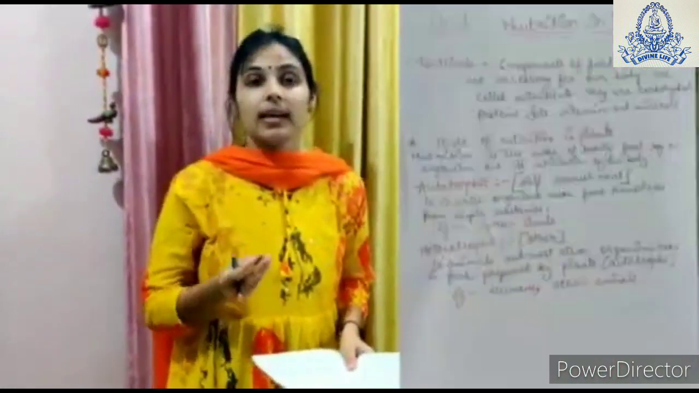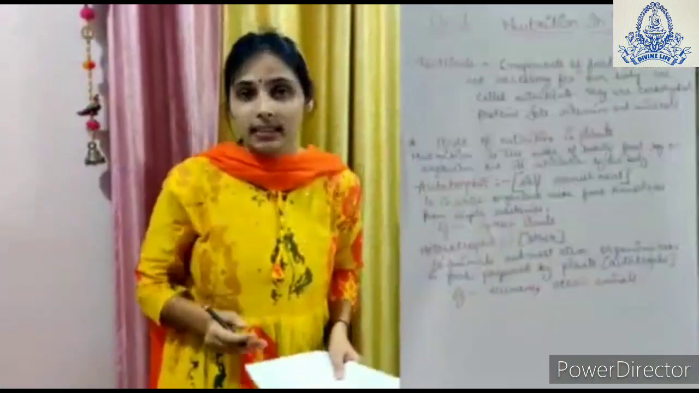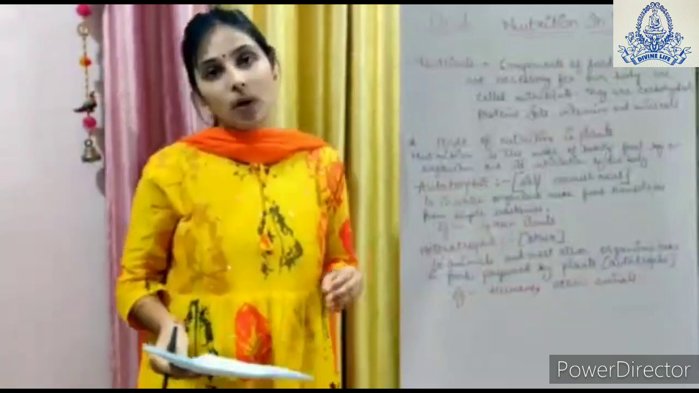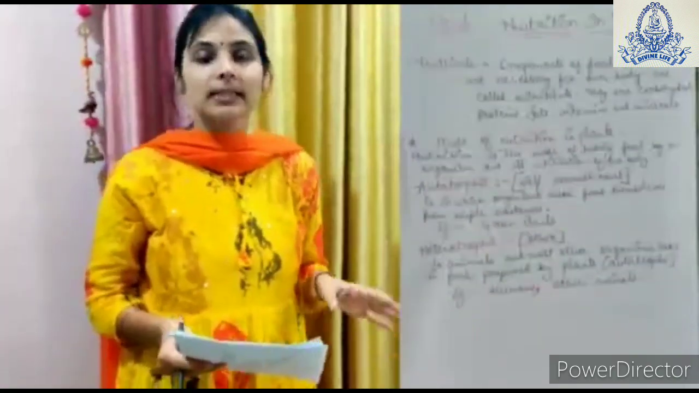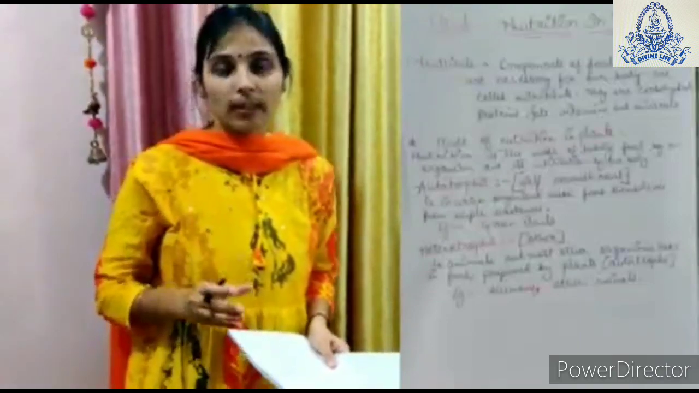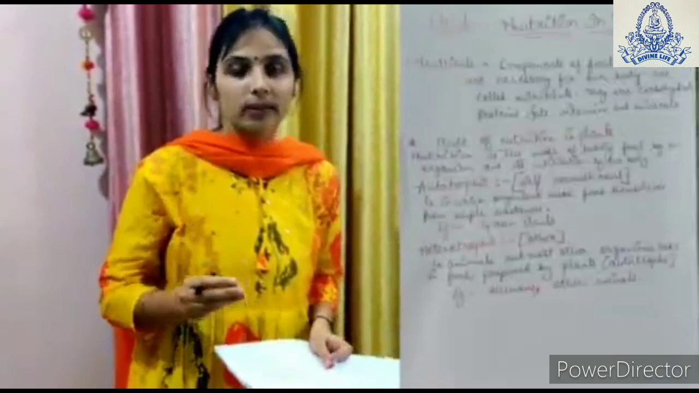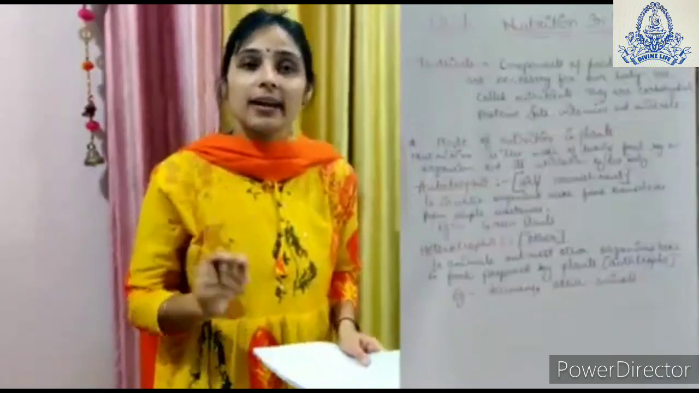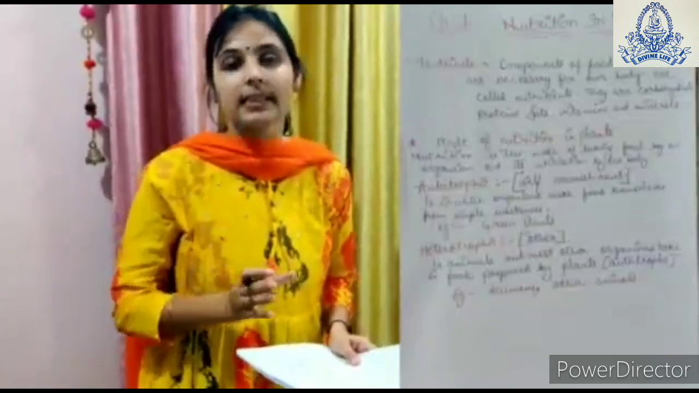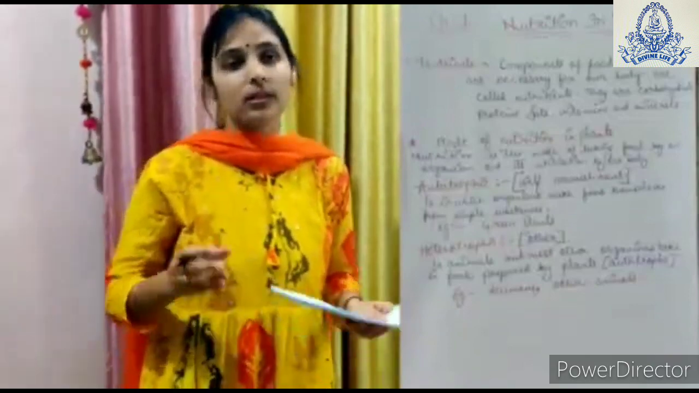So let us first understand what is nutrient. Nutrient is that component of food which is necessary for our body. For example, carbohydrates, proteins, fats, vitamins and minerals. These are the 5 main components which are called nutrients, which are important for our body. Every single living individual, be it plants, animals or any other organism, requires nutrients. For that, it intakes food, and the food is assimilated in the body and the nutrients are absorbed in the body.